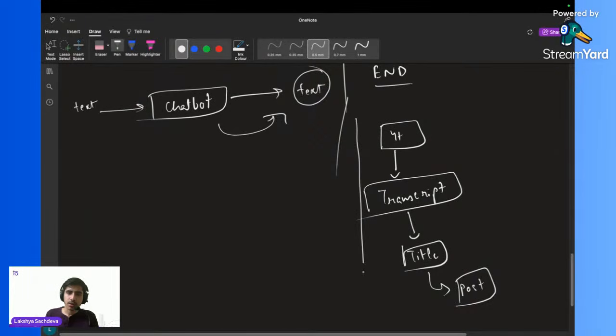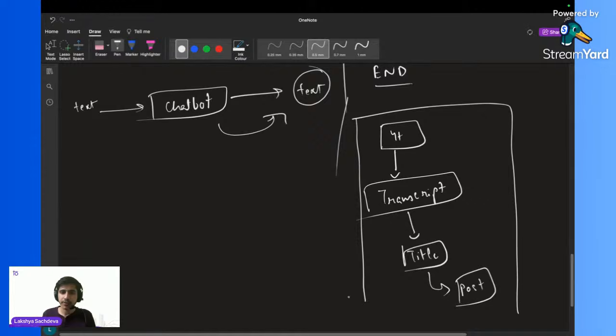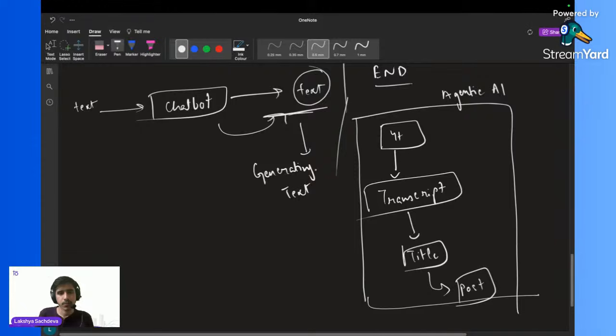So this flow over here, if you can see, is maintained with the help of agentic AI. When we are generating some kind of text, we call it generative AI. Not only text, but when we are generating something, we call it generative AI. But when we are maintaining the flow between different LLMs, AI models and all, we call it agentic AI. A little bit is clear to you, according to me.